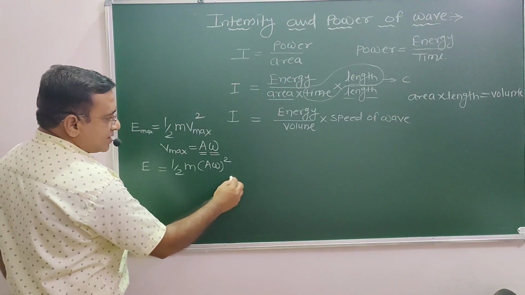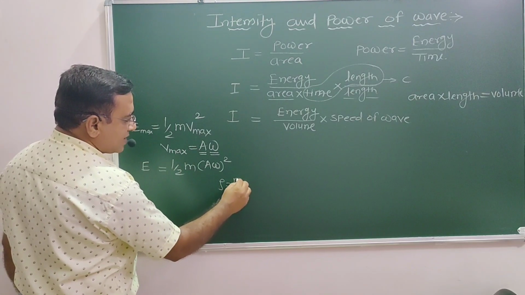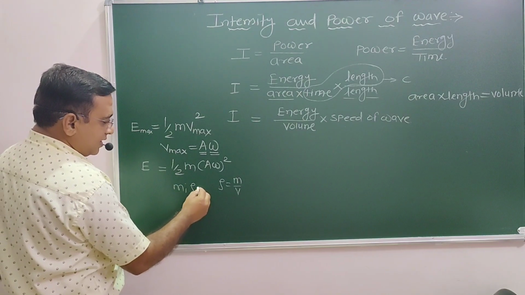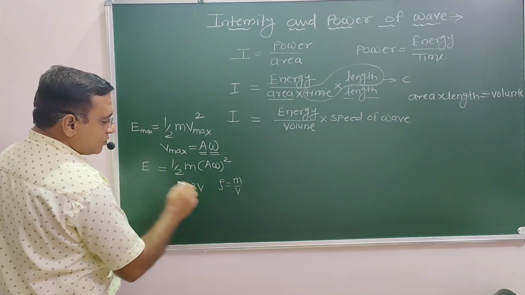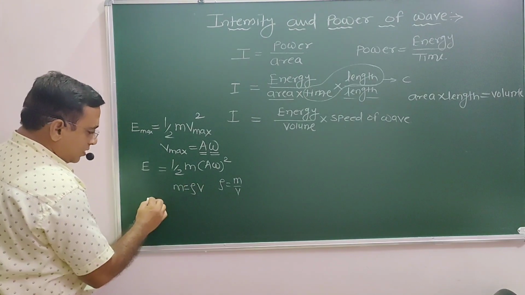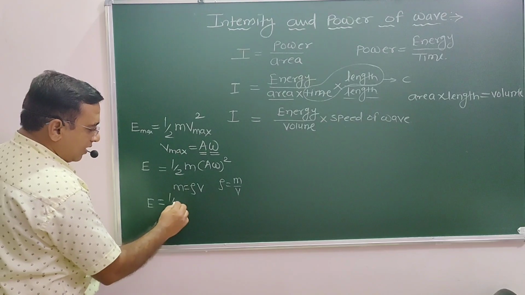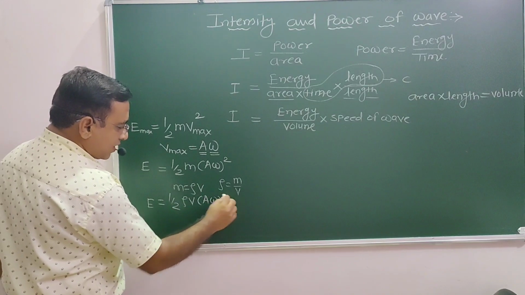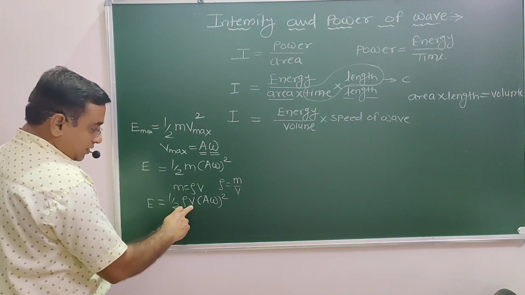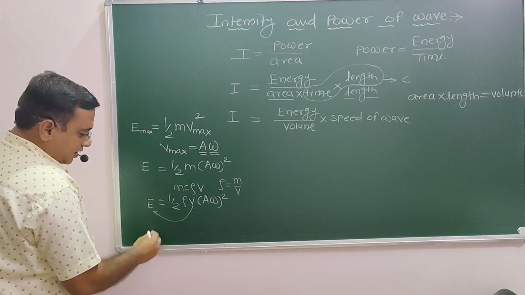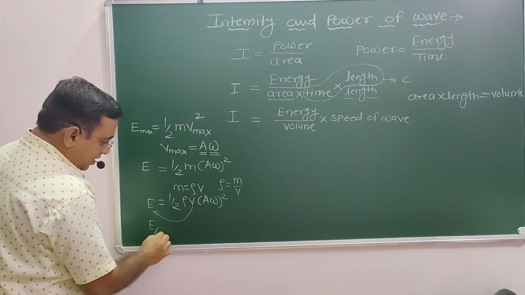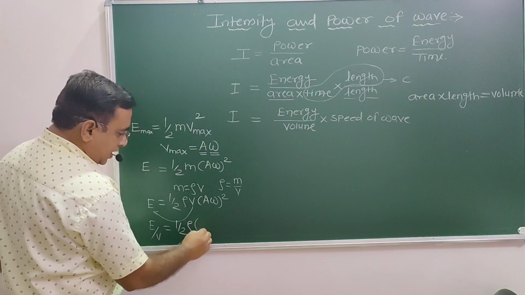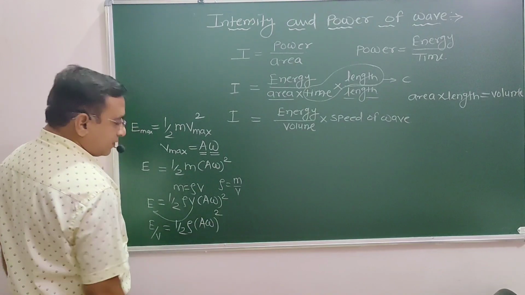But we know density is equal to mass upon volume, and mass is equal to density into volume. Substituting in this equation, E is equal to half of rho into V into A omega square. But here this volume, if it is taken to the LHS, energy upon volume is equal to half of rho into A omega whole square.